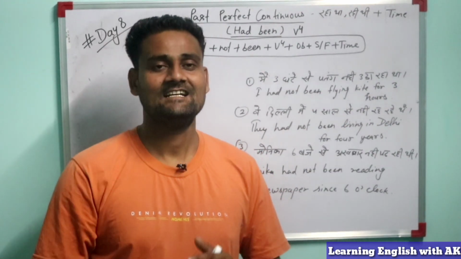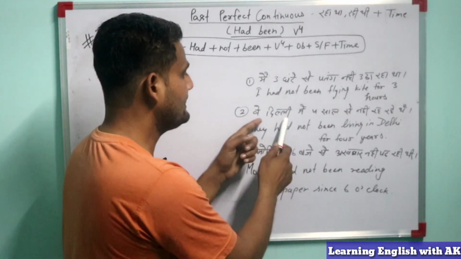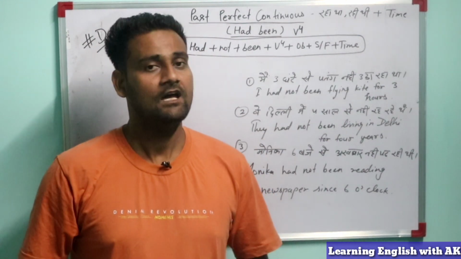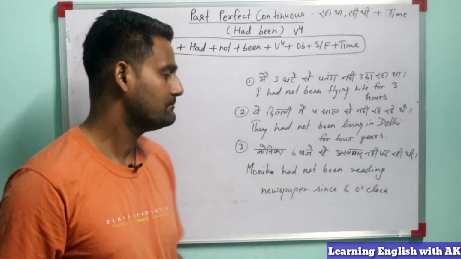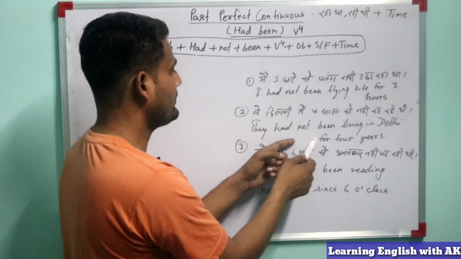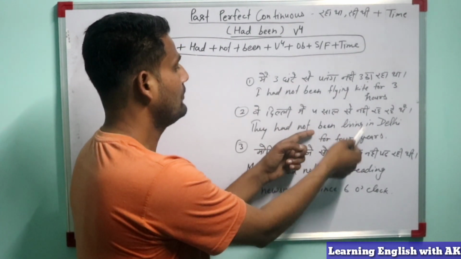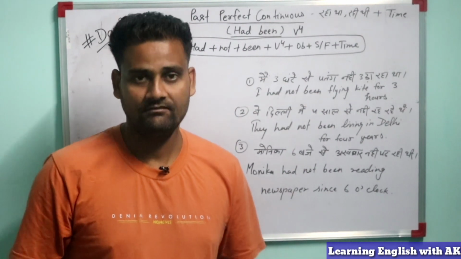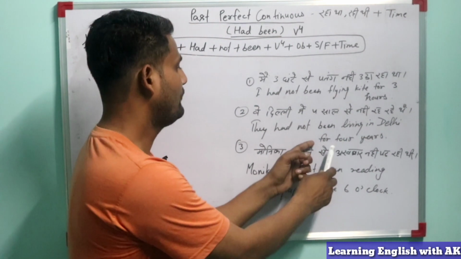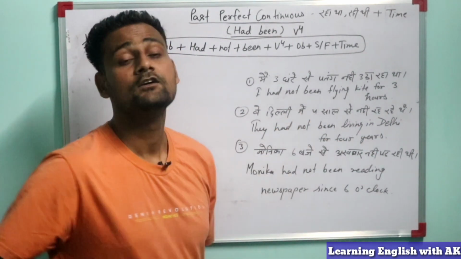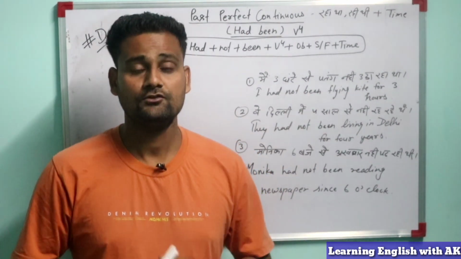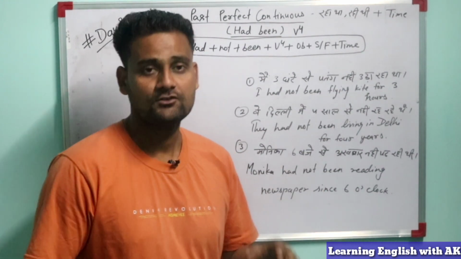So guys, let's see another example. वे दिल्ली में 4 साल से नहीं रह रहे थे. How will we make this sentence into English? Let's come. First of all, the subject, they, then had, then not, then been, then the main verb. What is the main verb? Live. So the fourth form of the verb is living. So living where? Delhi, for 4 years. So why will we use "for 4 years"? Because this is the indefinite time. So we will use for here. So how did we make this sentence?